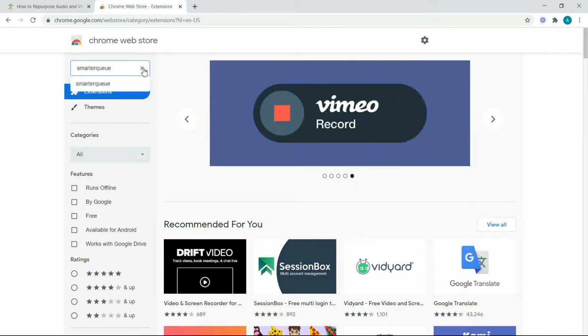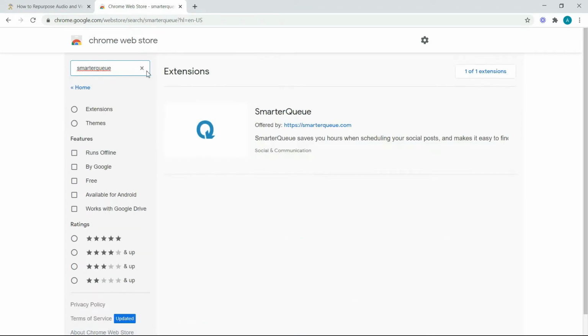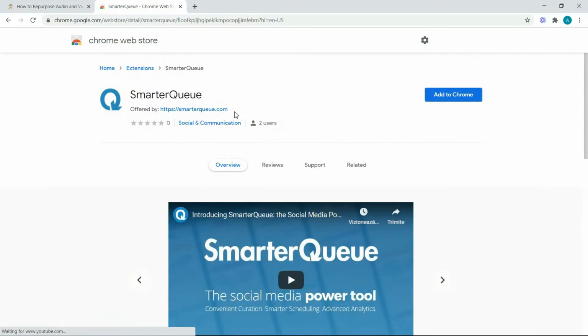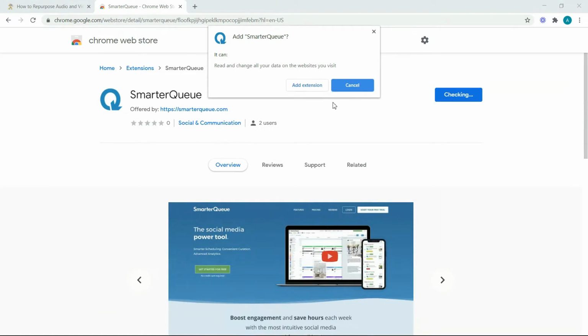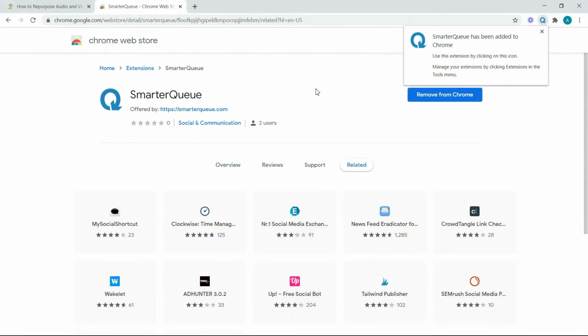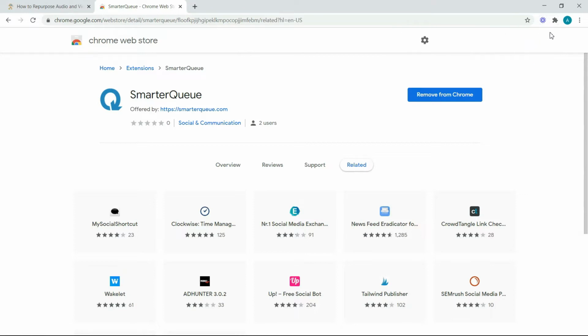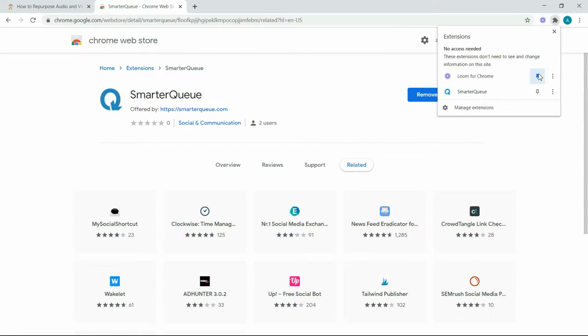To get started, head over to the Chrome Web Store and search for SmarterQueue, then click on Add to Chrome. In the pop-up that appears, click Add Extension. A confirmation pop-up will let you know that the SmarterQueue Chrome extension was added to your browser. Make sure to pin the extension to your browser bar for quick access.